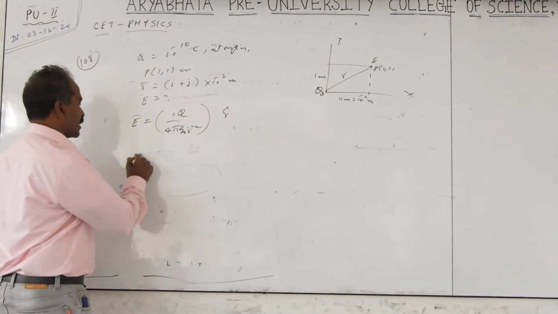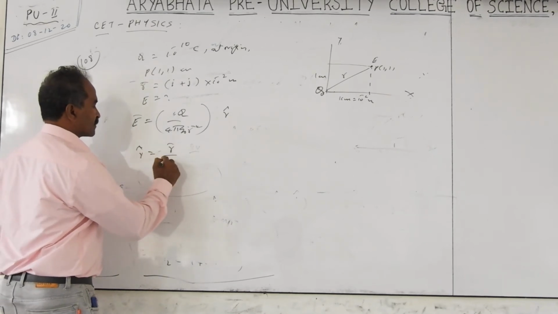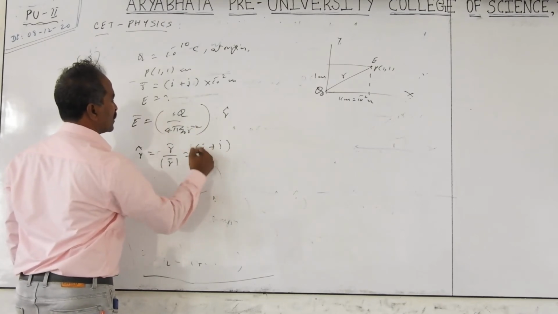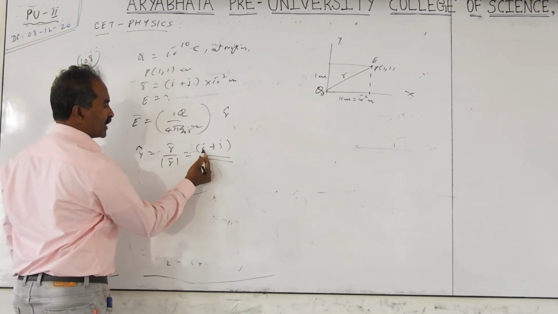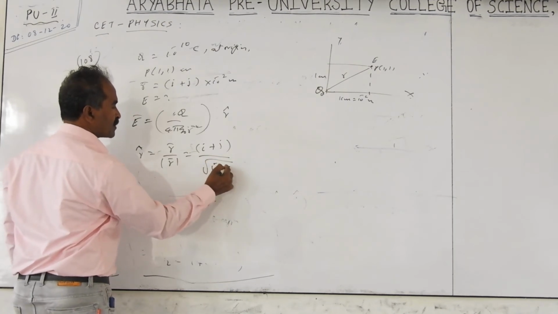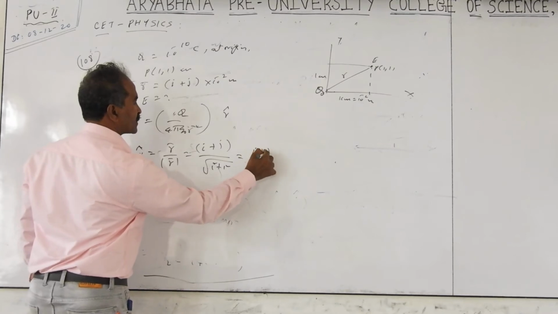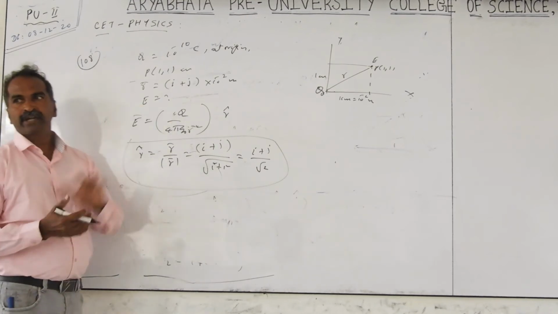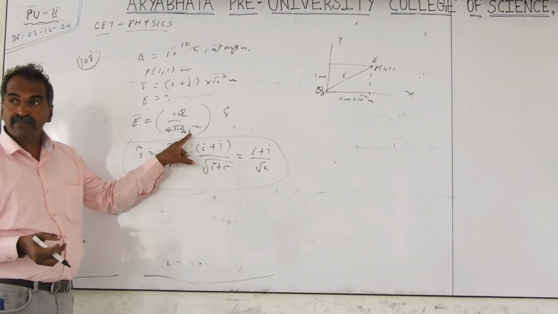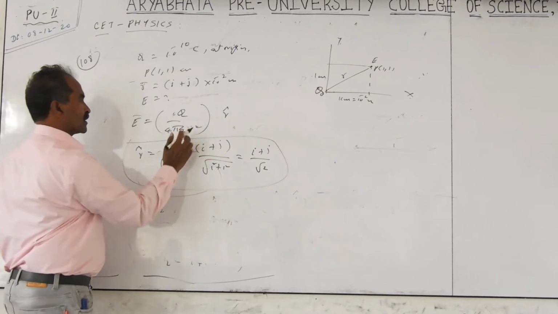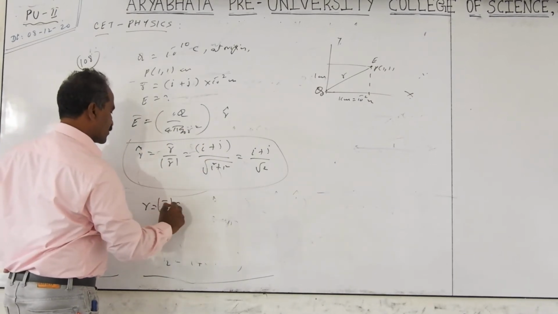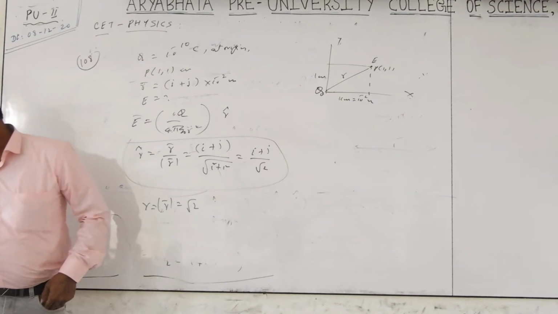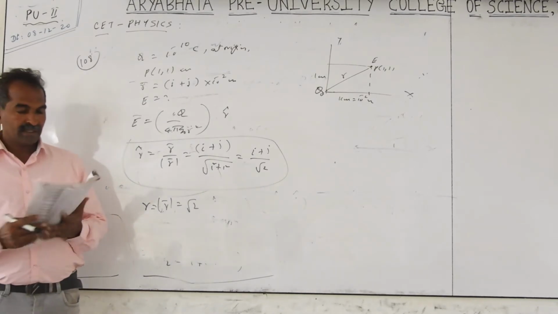What is r cap? r cap is nothing but the vector divided by its magnitude. r cap is i plus j by the magnitude of this. Here 1i, 1j means 1 square plus 1 square is 2. So this is i plus j by root 2, which is nothing but the unit vector. So calculate this: 1 by 4 pi epsilon naught, 9 into 10 to the power of 9. The r magnitude is root 2. Put the values here and multiply to get the result. It is given along with the question.